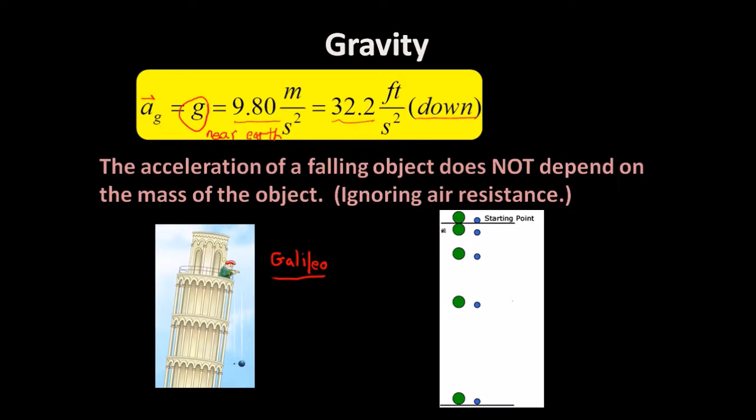If this were a stroboscopic view of two objects being dropped at the same time, these photos are taken during the same amount of time elapse. So for example, maybe there's a quarter of a second between these two pictures, and another quarter of a second between these two pictures, and another quarter of a second between these two pictures. What you can clearly see are two things.